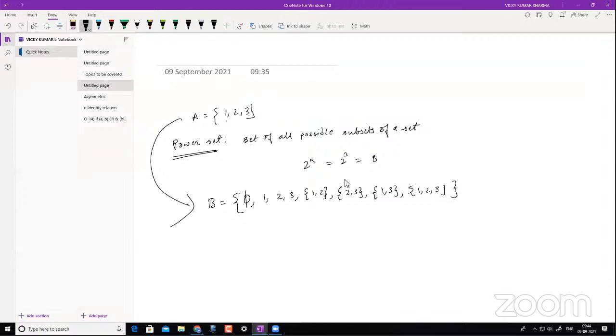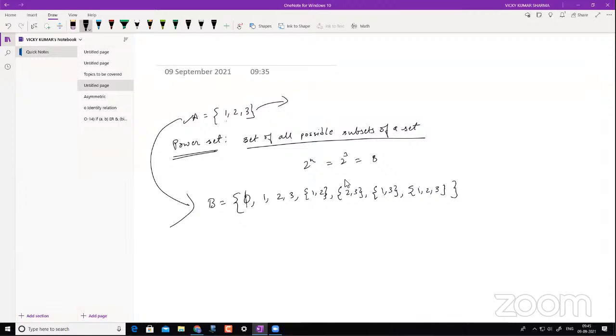Very good, you told it right. Thanks, Riyan. Now let's understand again what we mean by power set. It is a set of all possible subsets of a set. Now the set is A here, and we have to list down all possible subsets of this.